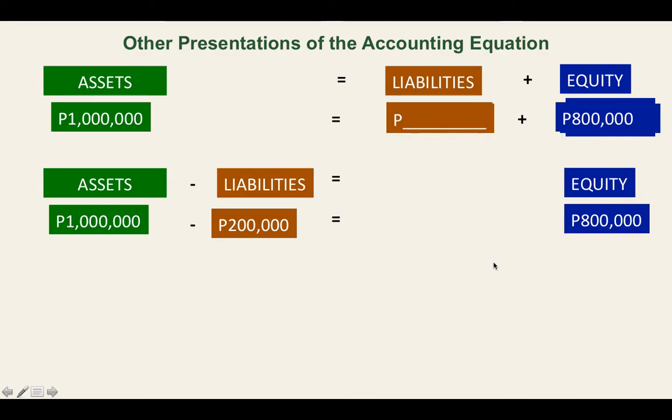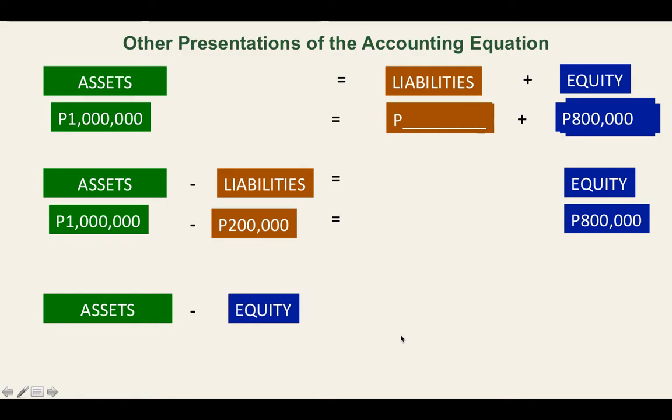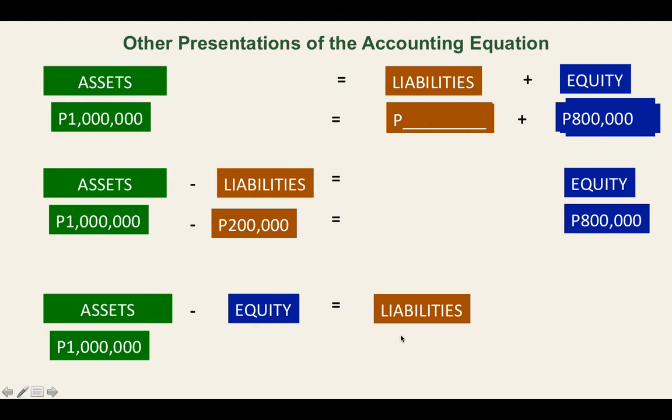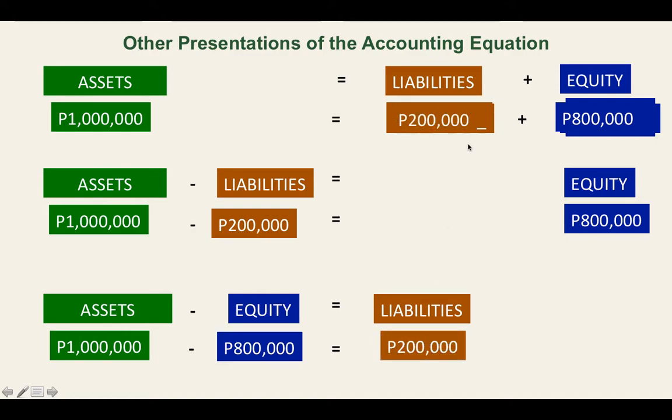Suppose that the liabilities is missing, it's not given. How will you calculate that? Same thing, do the transposition. In the transposition, instead of transposing liabilities, because that's not given, you cannot transpose that. What is given is the equity. So assets minus equity equals liabilities. Doing the substitution of the amounts, 1 million minus 800,000 will give you 200,000. So now we know that our liabilities is 200,000.